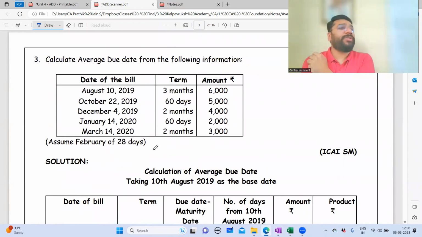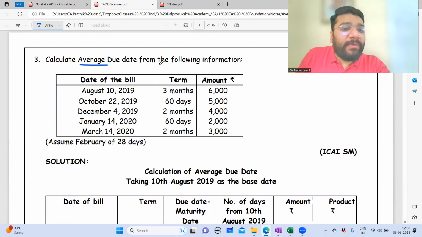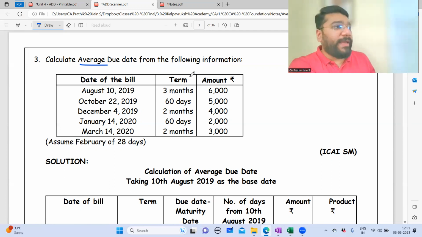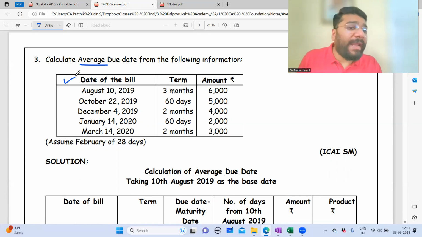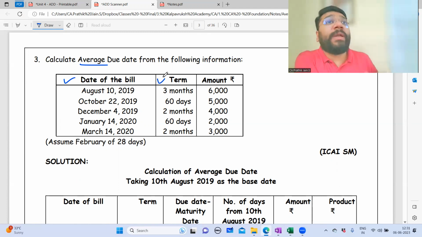Now guys, the third question is slightly different. What different? We'll understand. They're telling us to calculate average due date from the following information. They have given the date of bill, term, and amount. In the first 2 questions that we've done so far, they themselves gave the due date of payment. Here they have given the date of bill, which means the date of transaction. Term is given. So can I say you have to calculate the due date here?